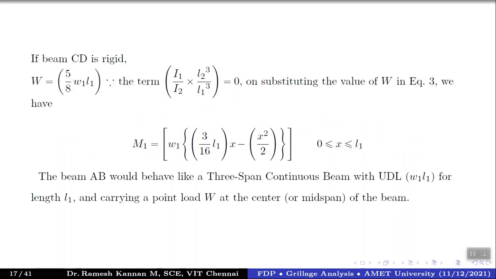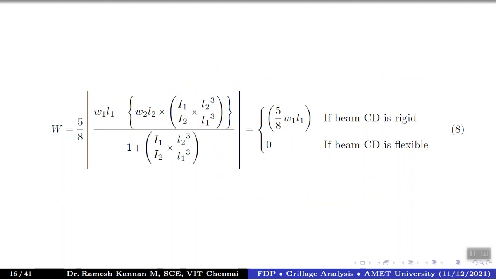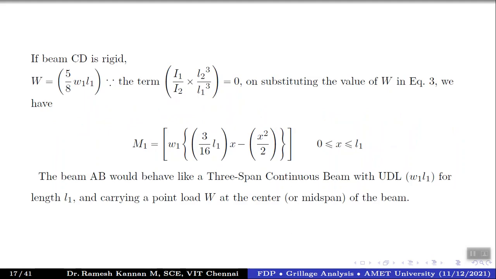So if beam CD is rigid, we have this particular value, which is 5 by 8 W1 L1, and the entire term becomes zero. So W1 L1 divided by 1 into 5 by 8. That particular term gets incorporated into the moment of beam 1, instead of this particular thing.